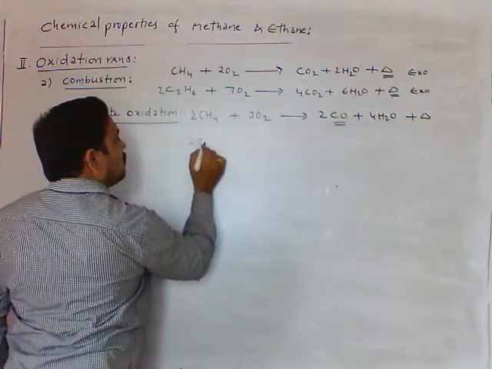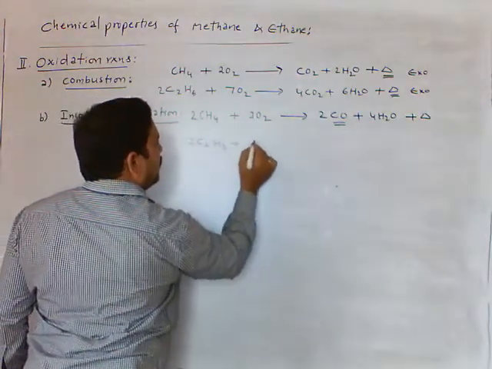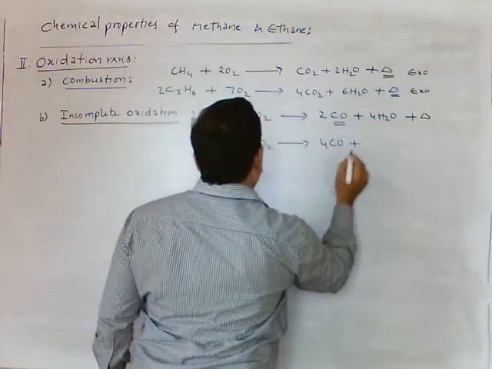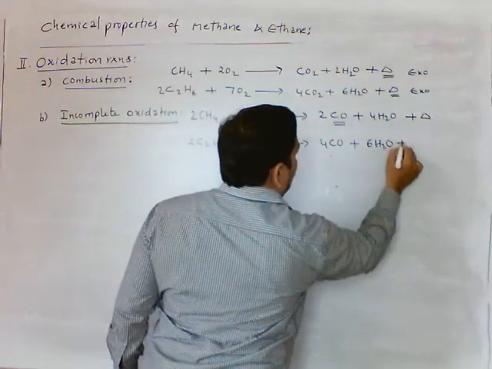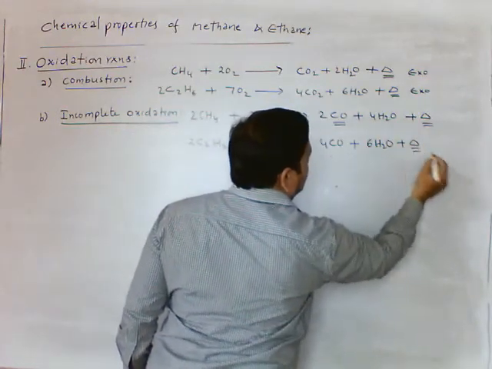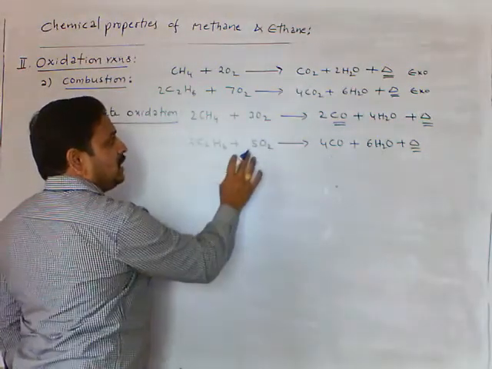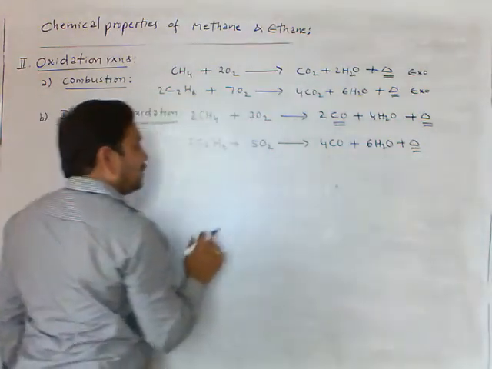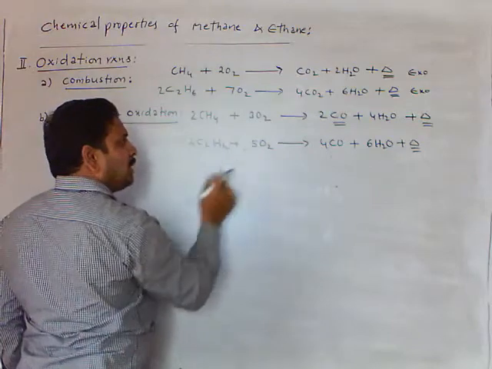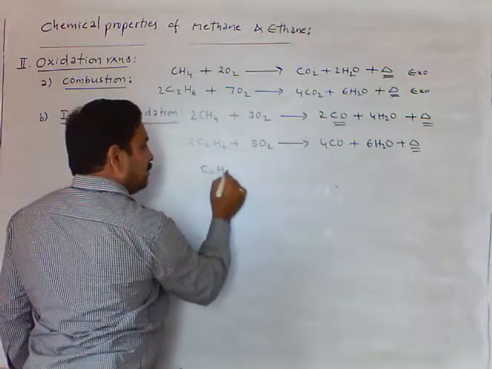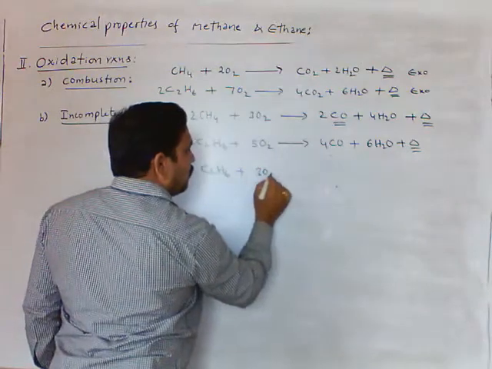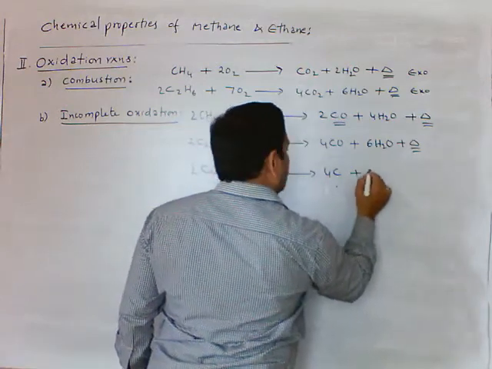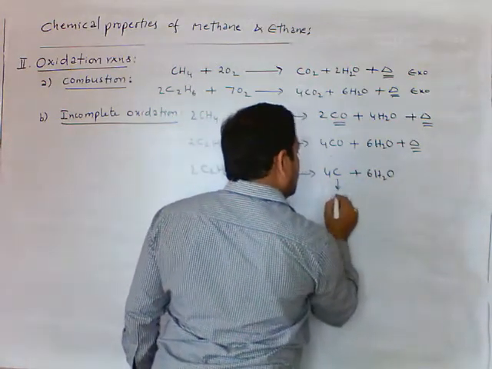Next, 2 moles of C2H6 ethane I am taking, treated with 5 moles of oxygen. We get 4CO plus 6H2O plus delta. So this is also exothermic reaction. It is limited supply of oxygen combining with ethane. We get carbon monoxide and water. Now very limited oxygen if I supply to this reactant, that is ethane treated with 3 moles of oxygen, we can write here carbon black is formed and 6H2O. This is carbon black.